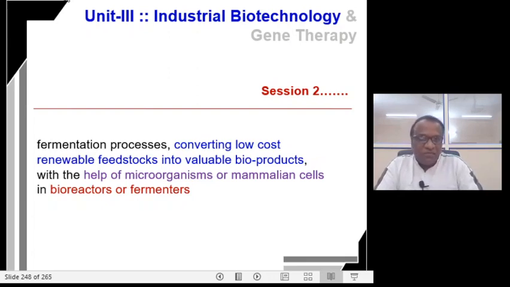All this can happen with the help of microorganisms or mammalian cells in bioreactors or fermenters. So we will essentially try to understand the principle of fermentation, converting low-cost renewable feedstocks into valuable bioproducts with the help of microorganisms or mammalian cells in bioreactors or fermenters.